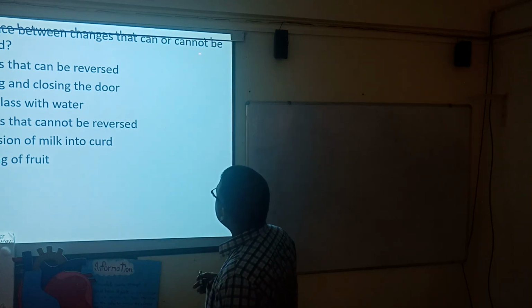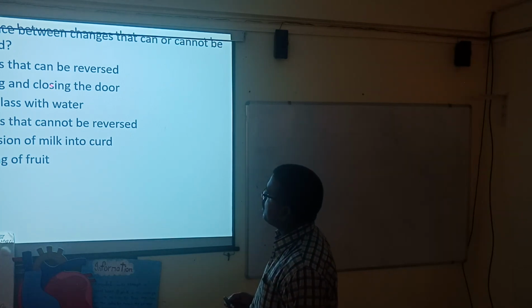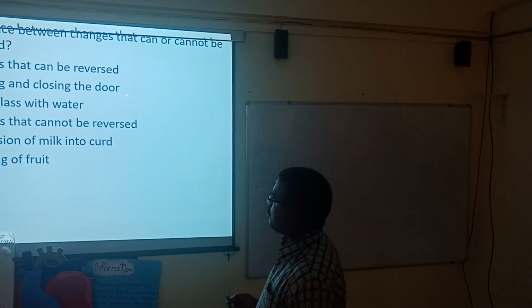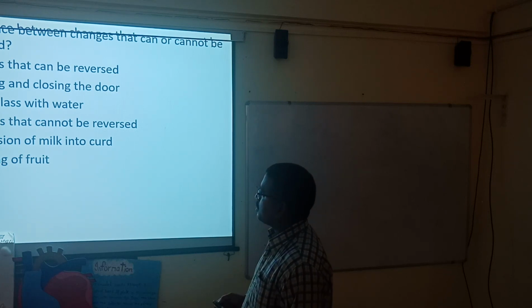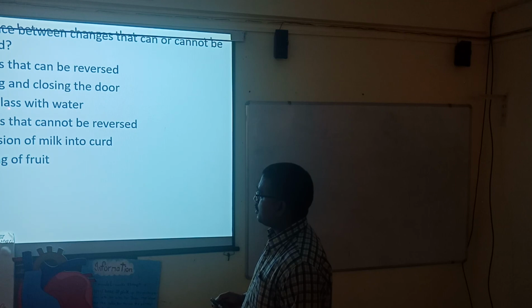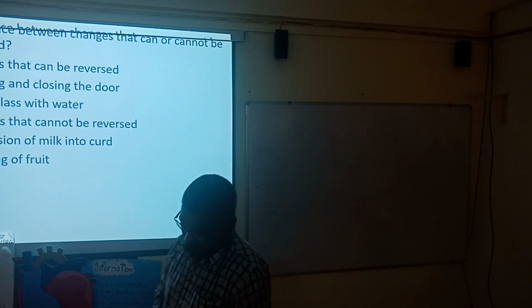Difference between changes that can or cannot be reversed. Changes that can be reversed: opening and closing the door. That means once you open and close the door, the change is reversed. Filling a glass with water, and again the water can be poured out of the glass. That is a reversible change. Changes that cannot be reversed: conversion of milk into curd is an example, and ripening of fruits.